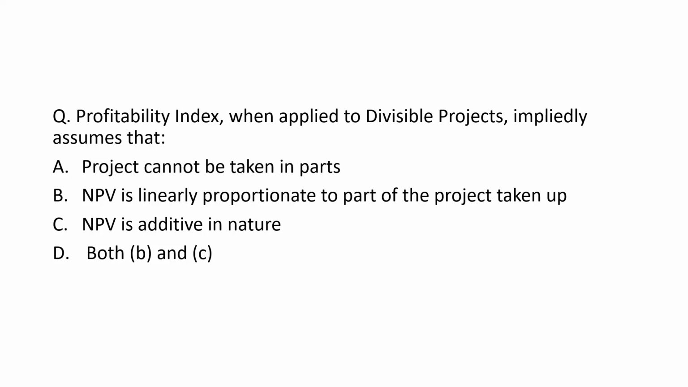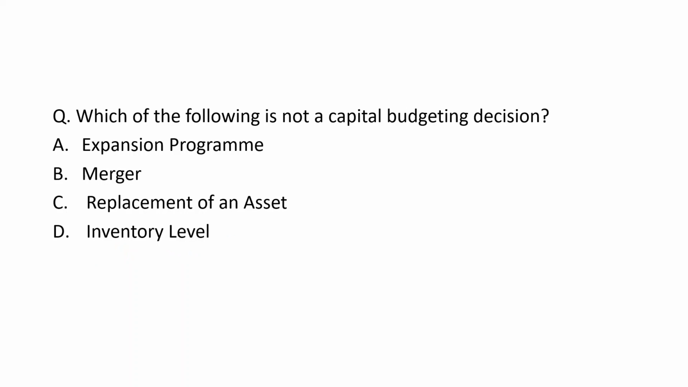Basically, profitability index is also called the benefit cost ratio. So when applied to divisible projects, it assumes that the project cannot be taken in parts. It is a one time investment only. You cannot break the project and do your investment again and again. So option A will not be there. NPV is linearly proportionate to the part of the project taken up, and NPV is additive in nature. So both statements, options B and C, are totally correct. Okay, so option D, B and C, will be the right answer.